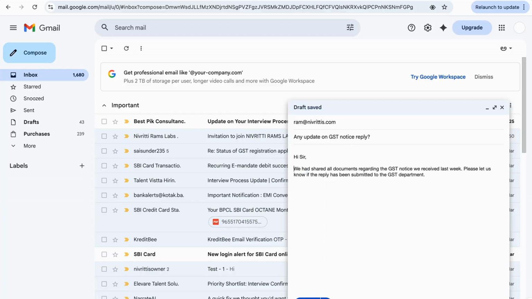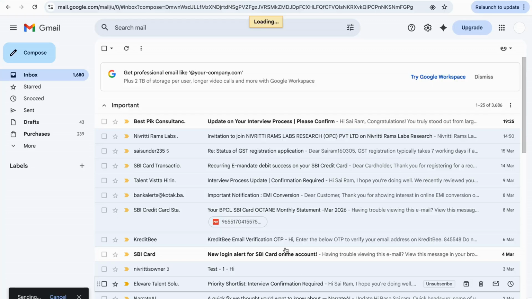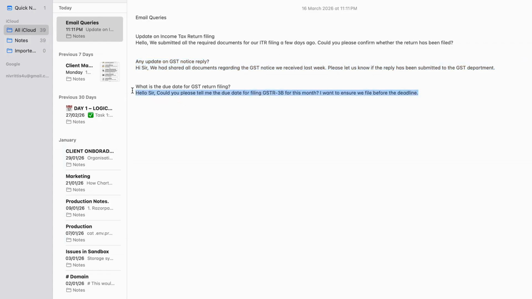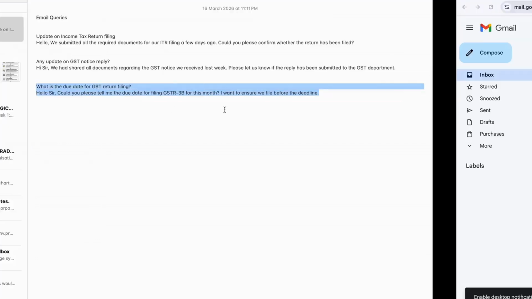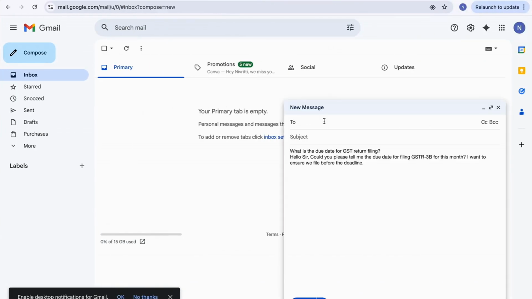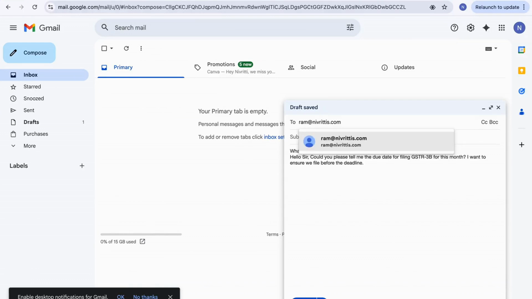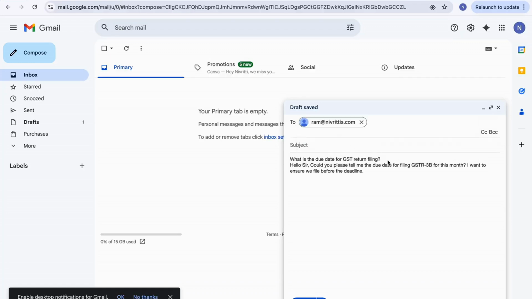And finally, we have a general question. A client asking about the due date for filing GSTR 3B for this month. This is a very common question that CA firms receive quite frequently. So I'll copy this one as well, paste it and send it from the third email account. So now we have sent 3 different emails from 3 different accounts, all going to the same CA firm inbox.